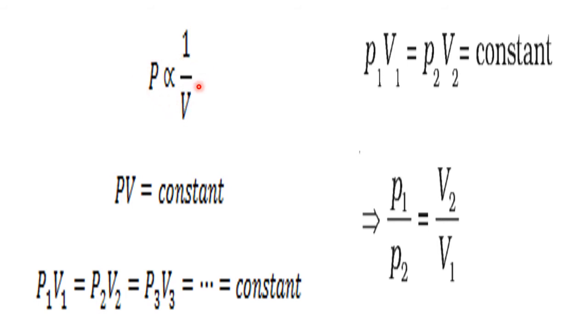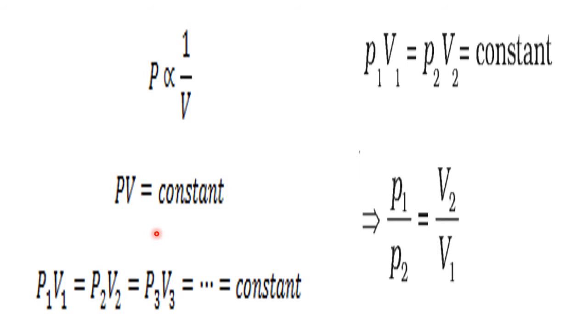Wherever the proportionality sign is there, I think we have learned in the lower class, by removing the proportionality sign, we have to keep some constant. So P is equal to constant into 1 by V, or if you take this V this side by cross multiplication, PV equal to constant. This is the Boyle's law equation, or the Boyle's law formula.